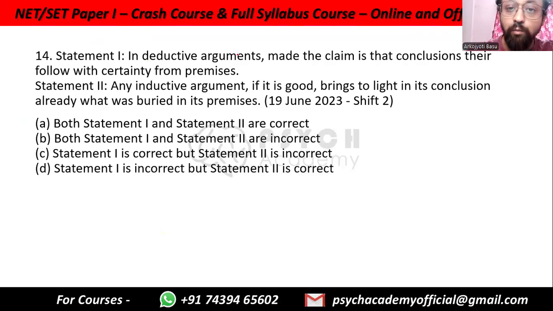Statement 1. In deductive arguments, the claim is made that the conclusions follow with certainty from their premises. I'll have to check the language a bit, but the point is, in deductive arguments, the claim is made that the conclusions follow with certainty from premises, which means that the conclusion has to follow directly from the premises and with valid reasoning, not that you are taking any extra information into account like you do in inductive, which means it is true.